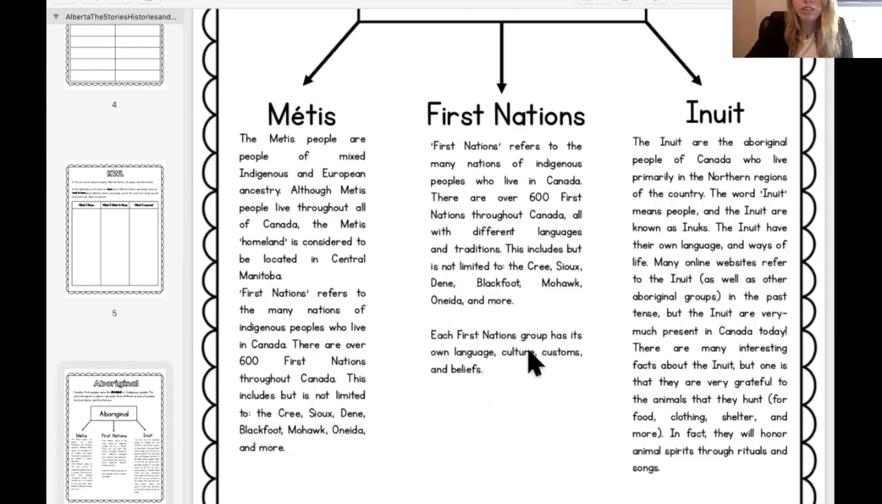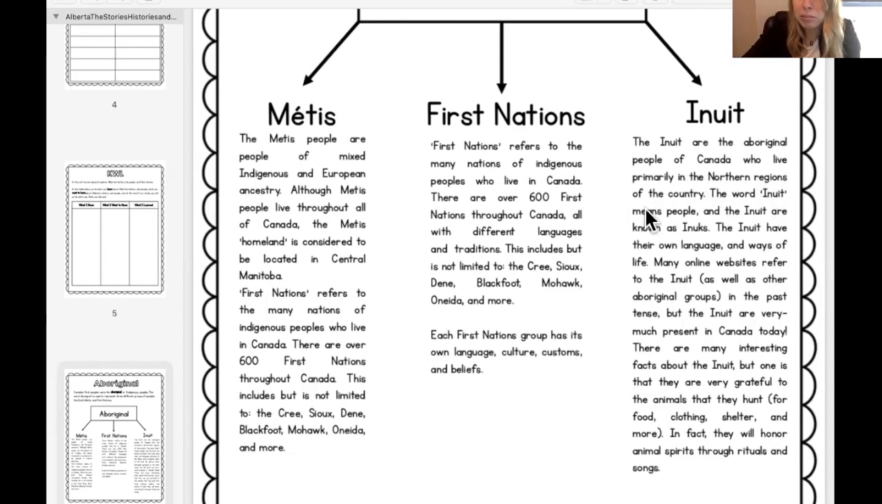They all have different cultures, customs, and different beliefs, so different religions. Lastly, we have the Inuit. The Inuit are the Aboriginal people of Canada who live primarily in the northern regions of the country. So up north in the Northwest Territories, the Yukon, Nunavut.